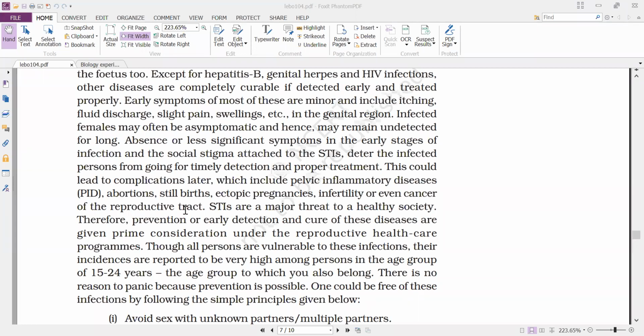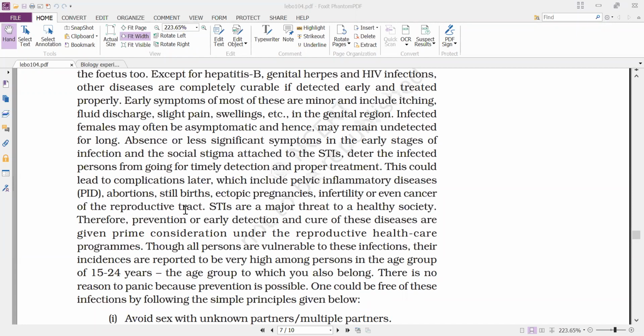Okay, so why are we discussing sexually transmitted infections here? Because sexually transmitted infections are a major threat to a healthy society. Under RCH, according to the World Health Organization, not only physical well-being but also social well-being is very much required